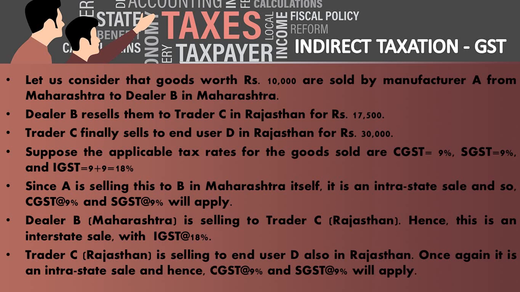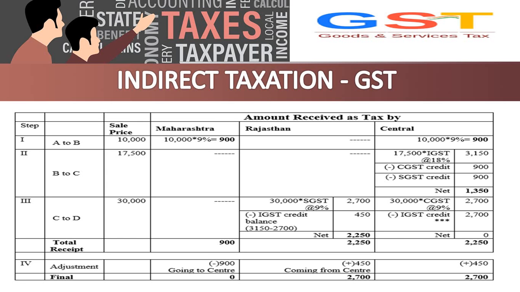And third one is trader C's final sale to end user D in Rajasthan for 30,000. This will also come under intrastate sale. Hence CGST at 9% and SGST 9% will apply. Now we are going to record all the transactions to see how much tax is liable and how it can be adjusted. We call it input tax credit.